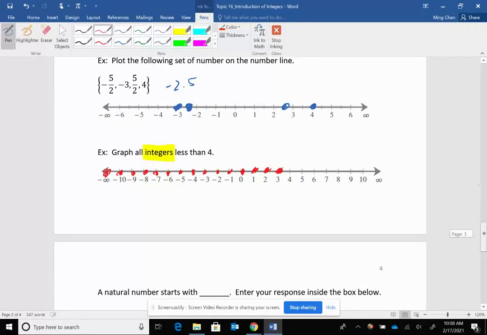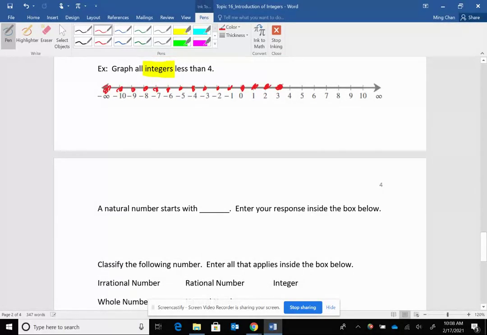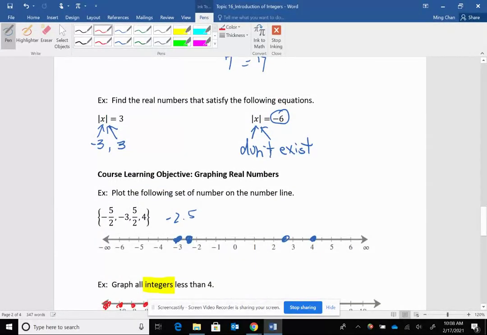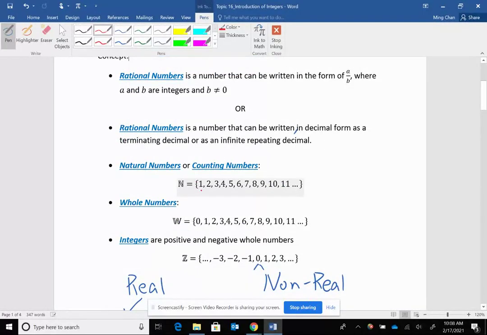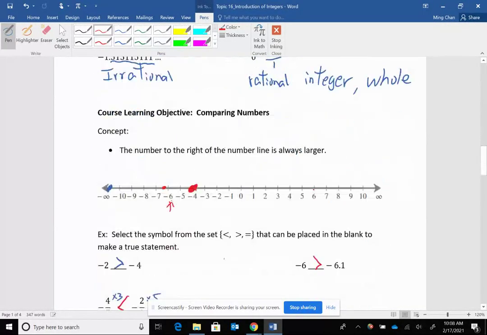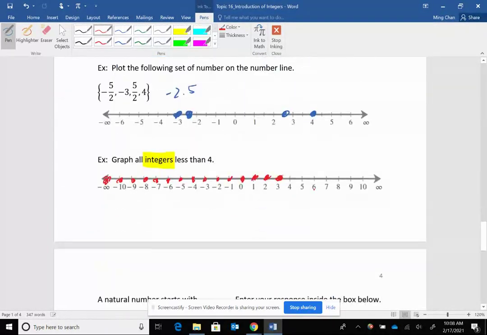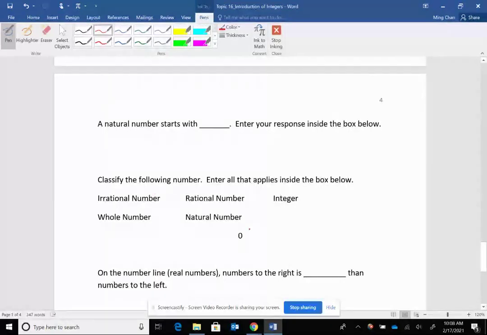All right, let's take a look at some of these homework problems. A natural number starts out with what number? Let's go back up. Natural numbers start out with 1, right? All right, classify the following numbers. So classify 0. Enter all that apply. I need you to enter the answer inside the box. Please separate them by commas.